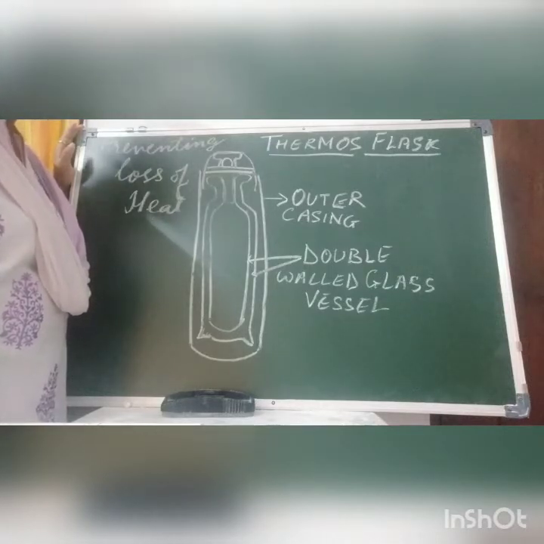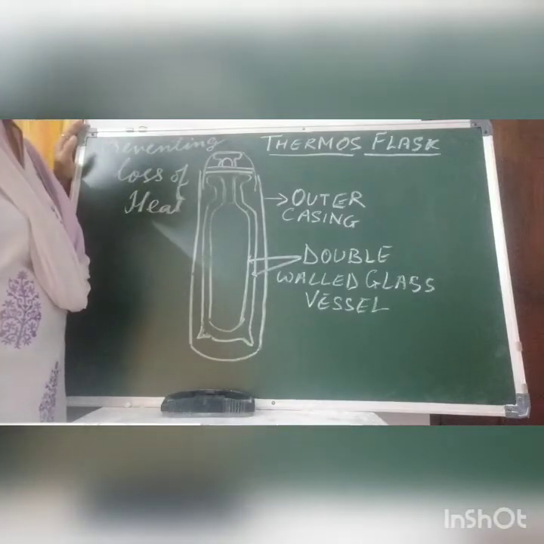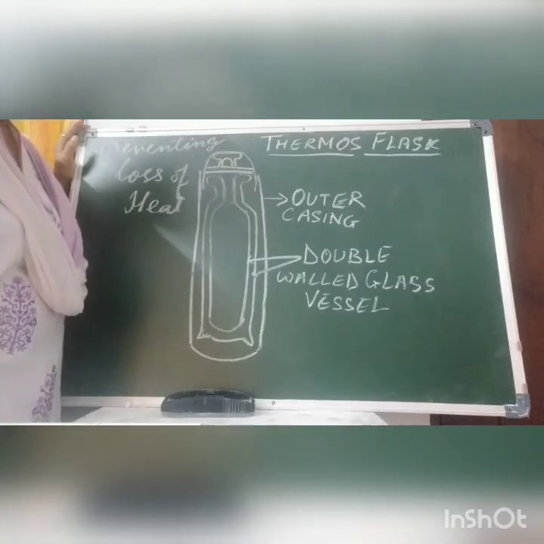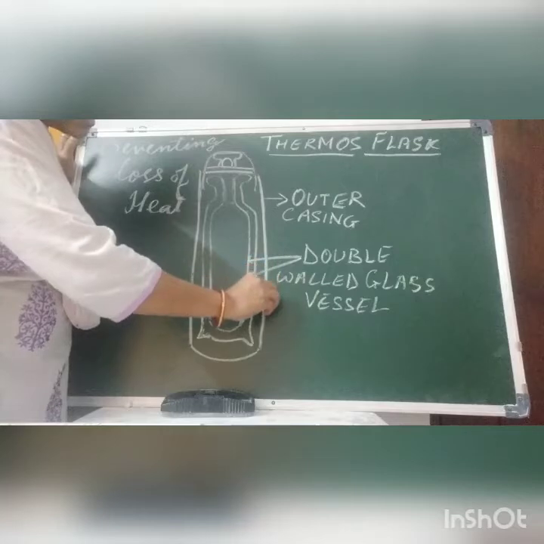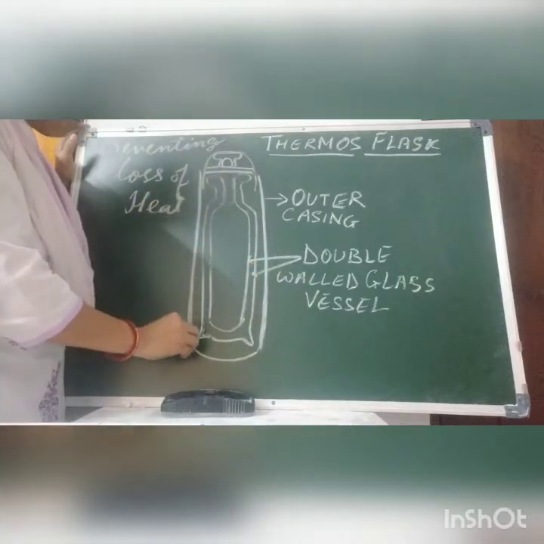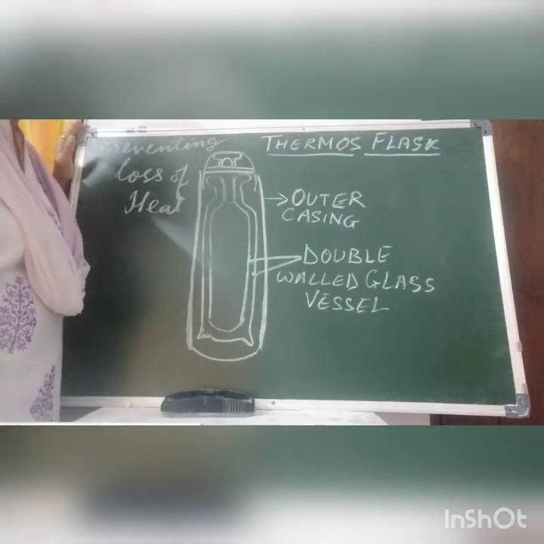You are all seeing the structure here. Heat loss due to conduction is minimized by using an insulating material such as plastic for the outer casing. This is the outer casing. This casing is made of plastic. You all know plastic is a bad conductor. So we can minimize conduction here by using an outer casing made of plastic.